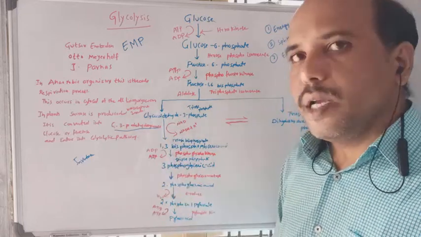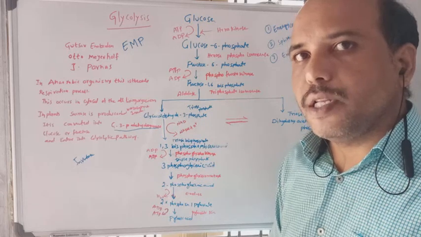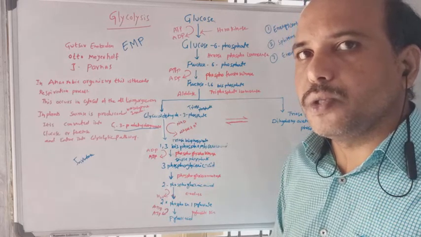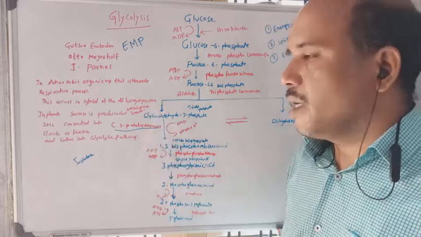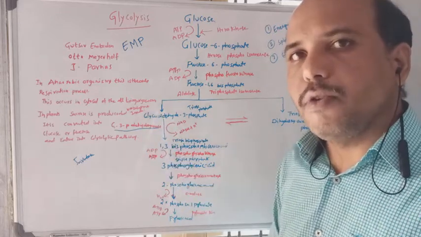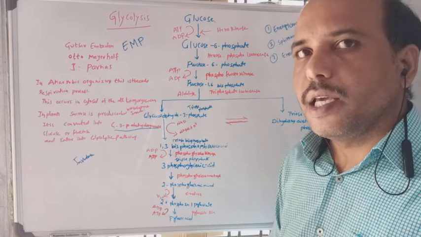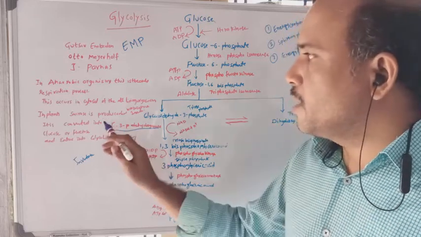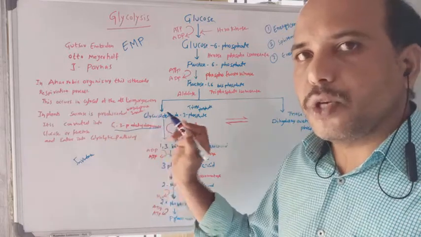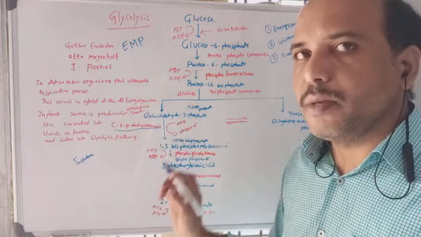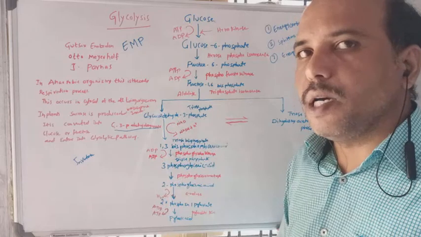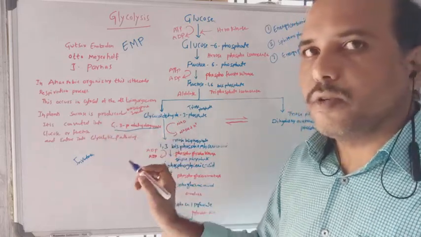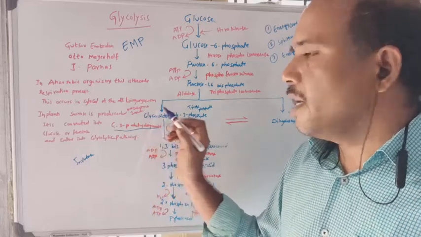Also in plants, the sugar molecules are produced by the process of photosynthesis. Photosynthesis produces sucrose molecules. The sucrose molecules are then converted into glucose and fructose with the help of the invertase enzyme.